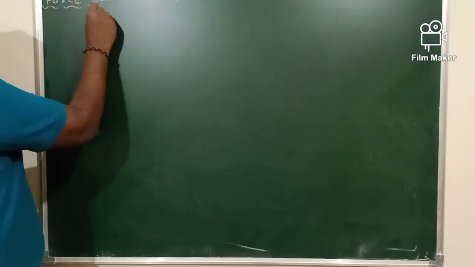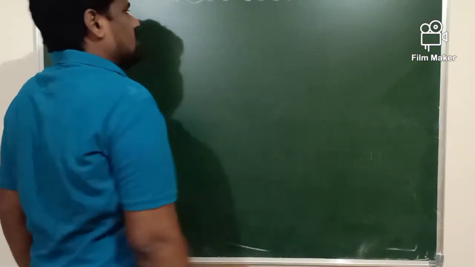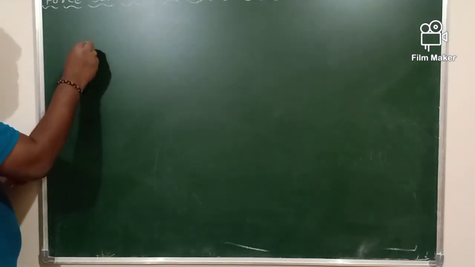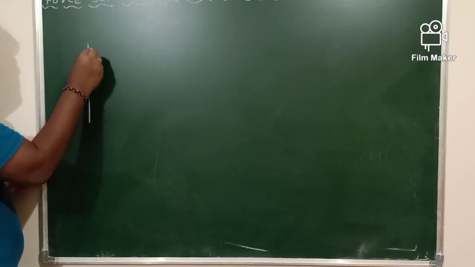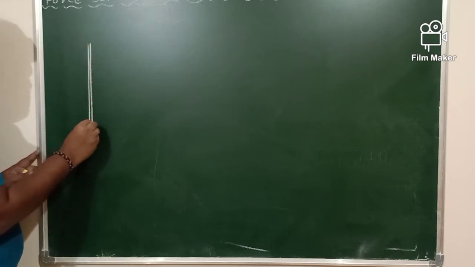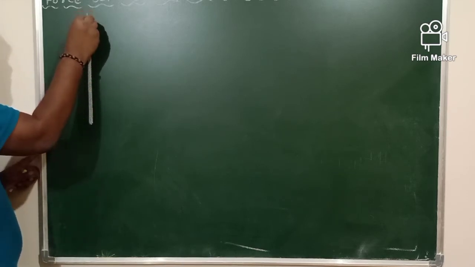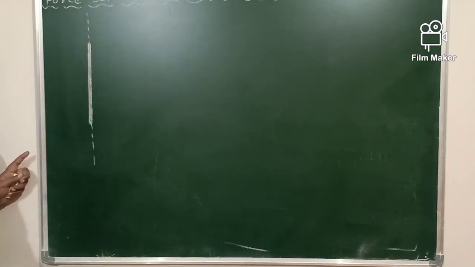Generally, whatever conductors we are considering here, these are infinitely long conductors. The two conductors I am selecting are infinitely long and they are held parallel to each other. Let me take the first conductor here. This is the first conductor in which current I1 is flowing, and of course it is infinitely long here.